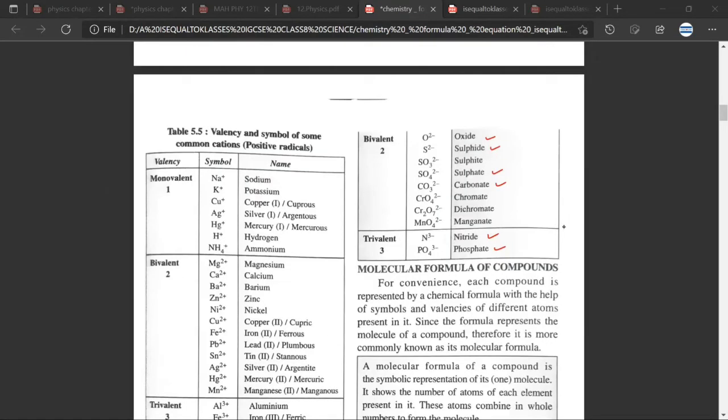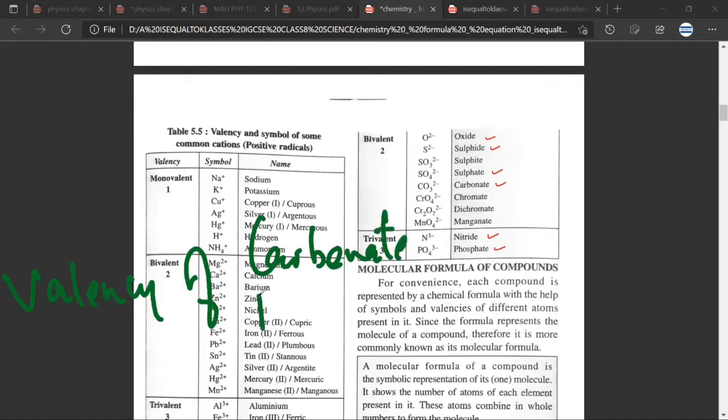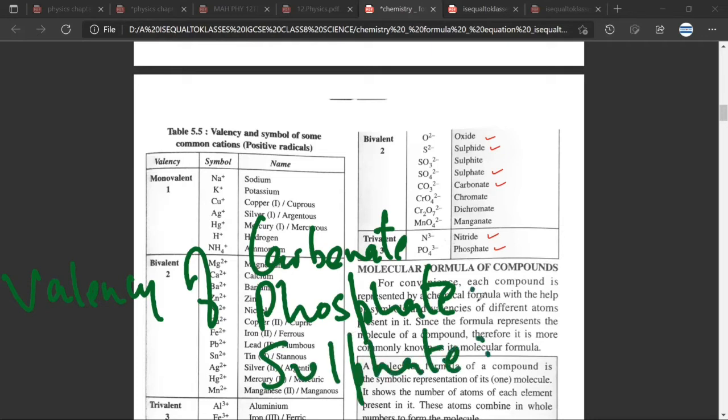And in technical terms, what we will say is that valency of carbonate, valency of phosphate, valency of sulfate. So this is phosphate, this is carbonate, this is sulfate.